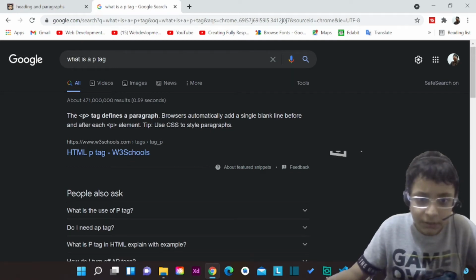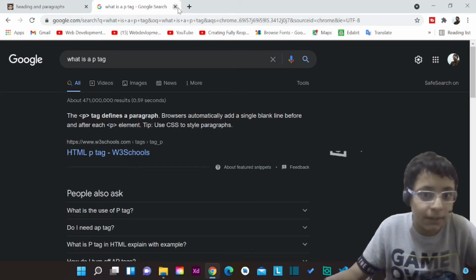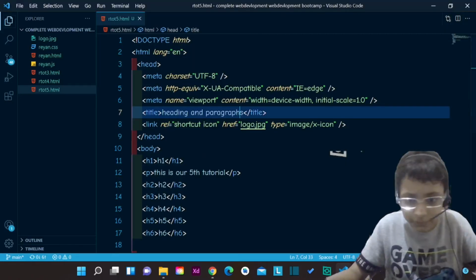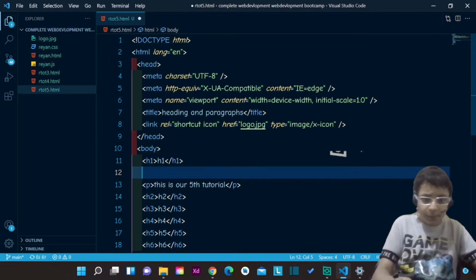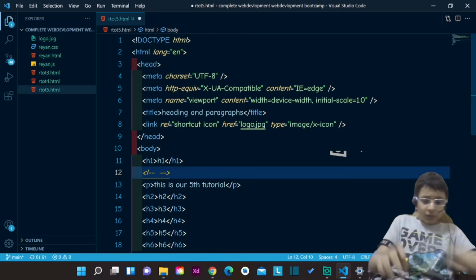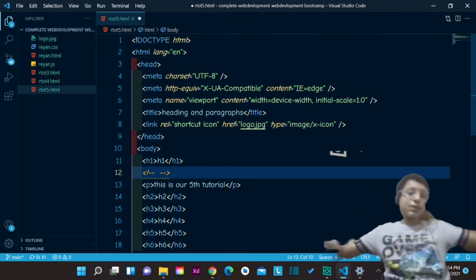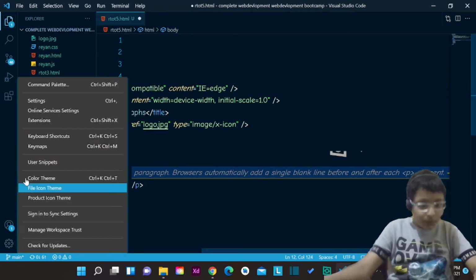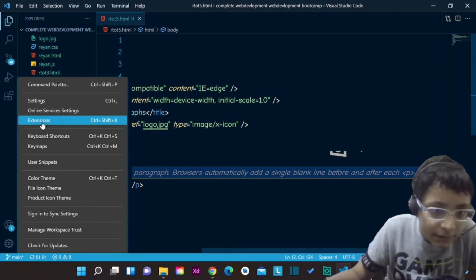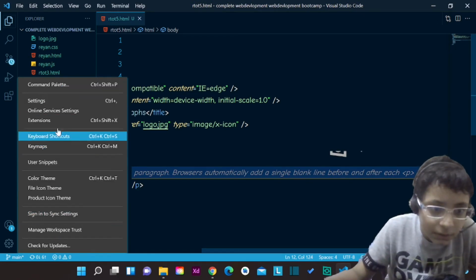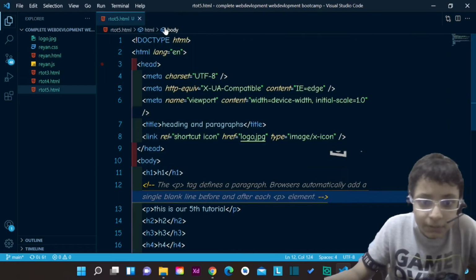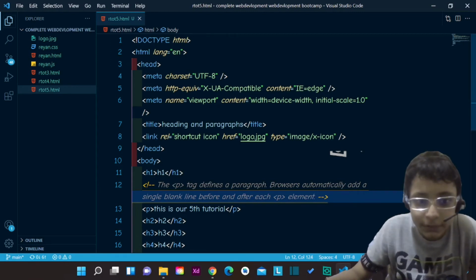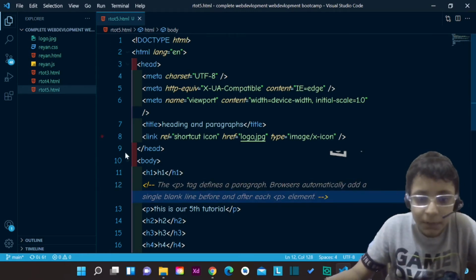If you use CSS to style, we're not going to learn CSS. Let's now understand this concept by writing this here. We're gonna use the control plus backslash key to open a comment. This is a shortcut in VS Code. You can use it. And we will go to the command palette and click on view toggle word wrap. This will remove the horizontal bar, and this comment will be ignored by the browser. This is just a note.